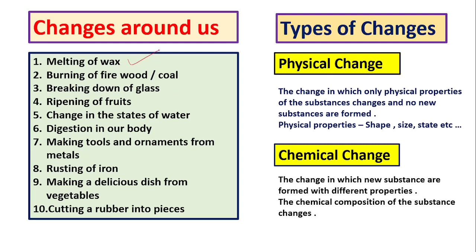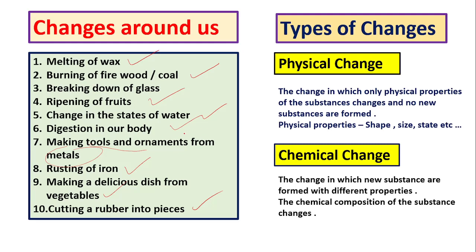The first one is melting of wax. This is also a change. Burning of fire or firewood or coal, that is also a change. Breaking of glass into pieces. Ripening of fruits. Change in the state of water. Digestion in our body. Making tools and ornaments from metals, from gold to gold jewelry. And making axes and spades out of iron, roasting of iron. This is also a change. Making a delicious dish out of vegetables, cutting a rubber into pieces. So these are so many changes around us.